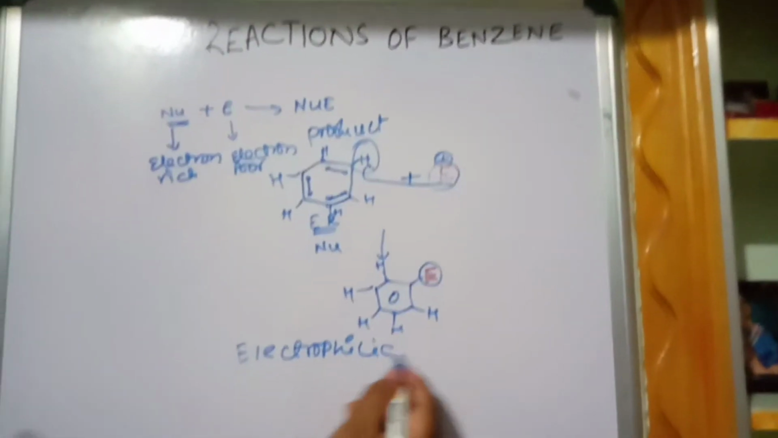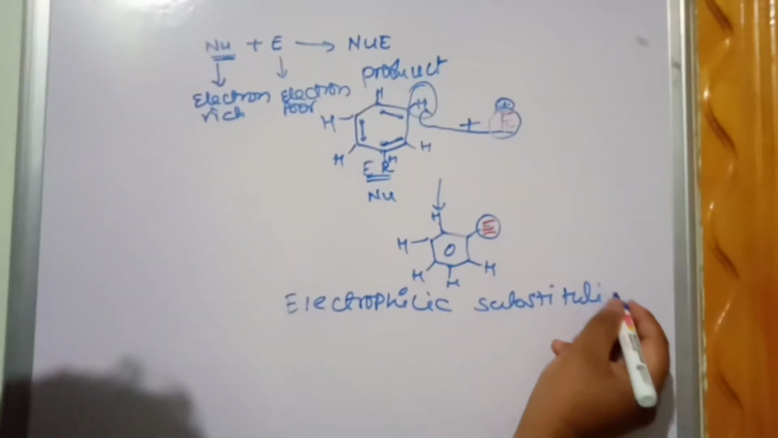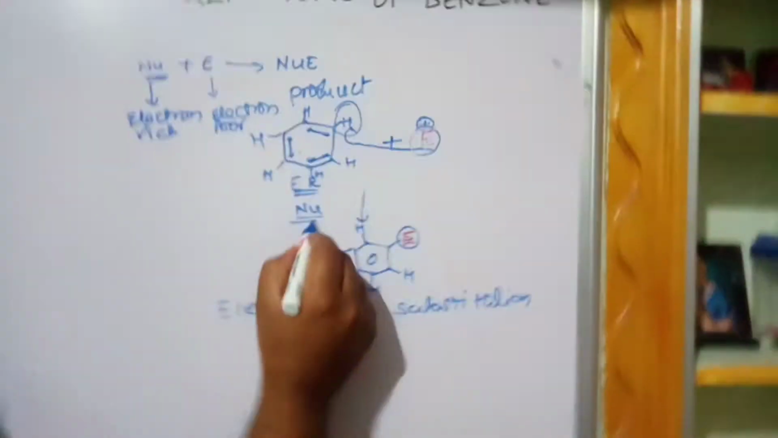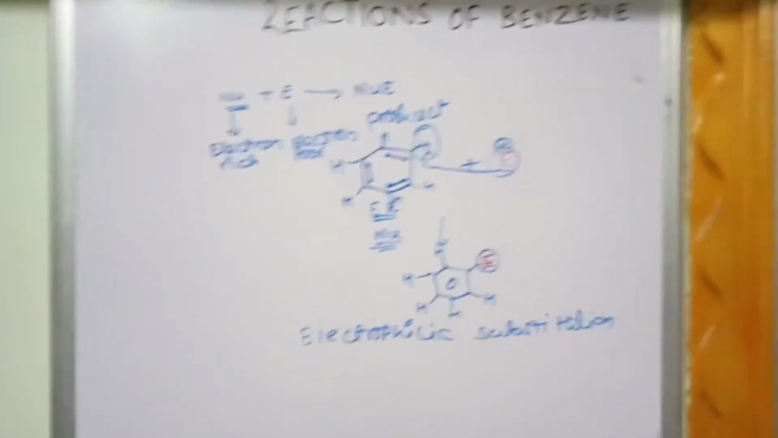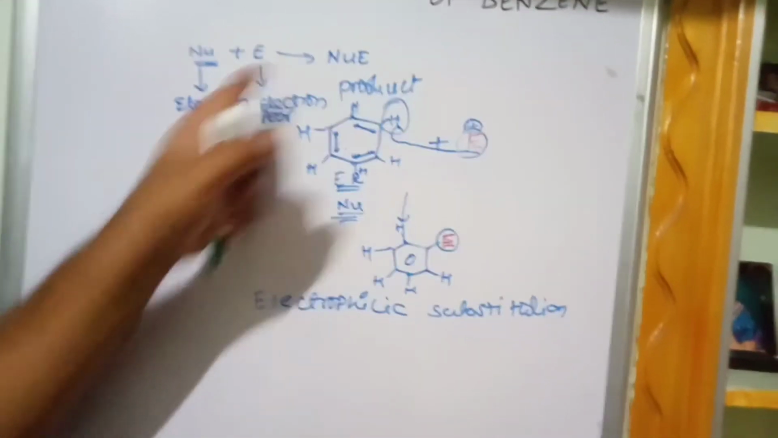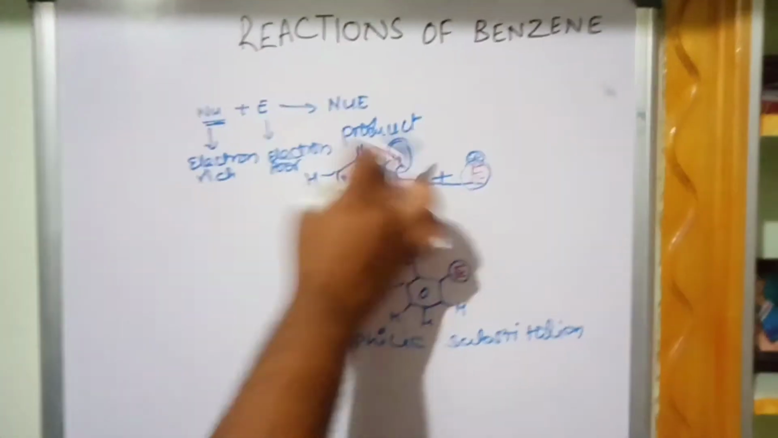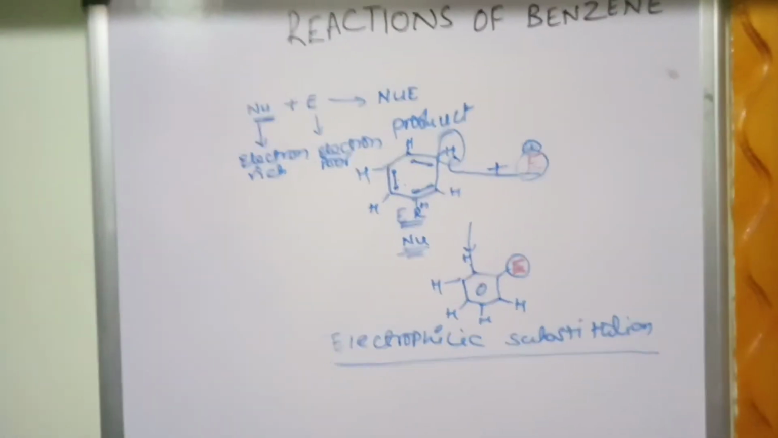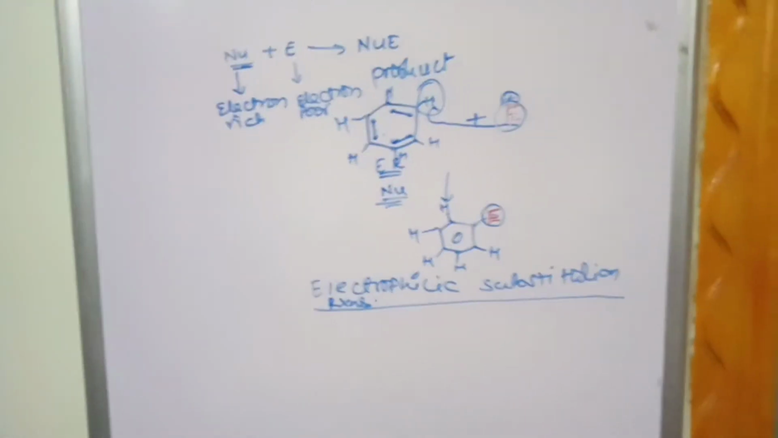Means electrophilic substitution reaction. What is this electrophilic substitution reaction? Substitution of electrophile. Why? Because the benzene itself acts as a nucleophile. It is electron rich. Why is it electron rich? Because pi bonds are present, pi electrons are present, so they are electron rich. So the electrophile will get substituted. That's why we call it an electrophilic substitution reaction. So benzene will undergo electrophilic substitution reaction.